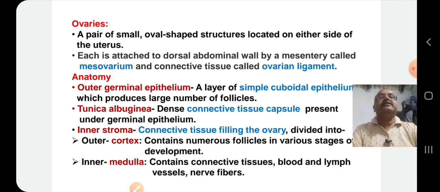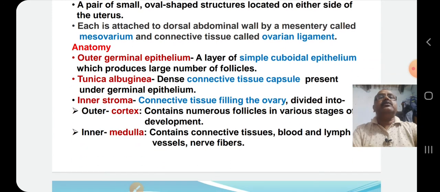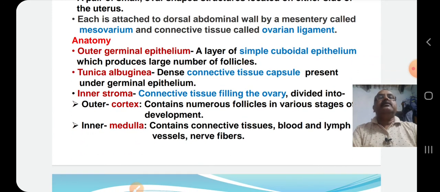We have already seen these structures in the picture. Let us go to the anatomy. We have already discussed the anatomical parts in TS of ovary. In its outer margin, the germinal epithelium is present. It is a layer of simple cuboidal epithelium which produces a large number of follicles.